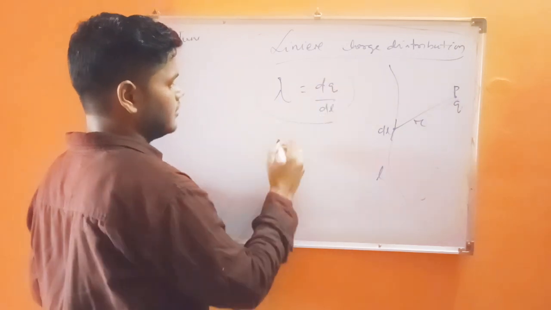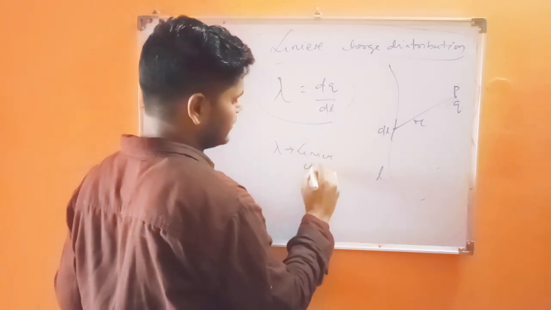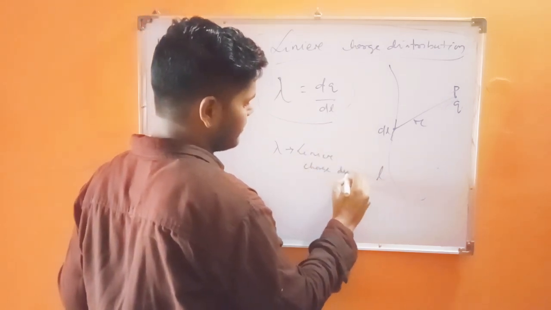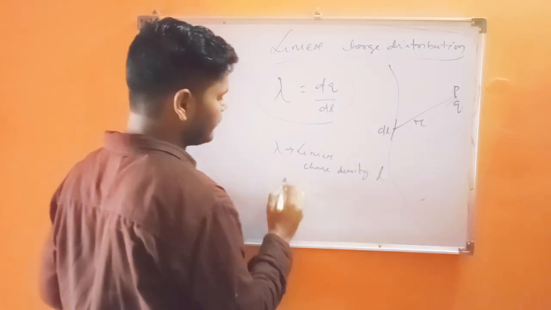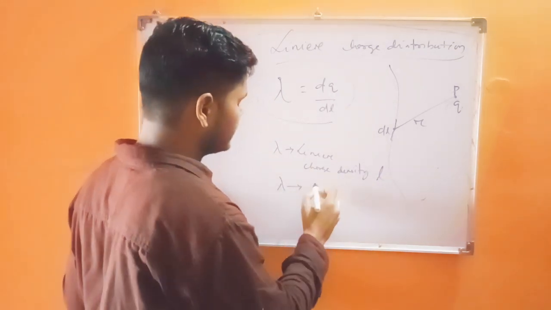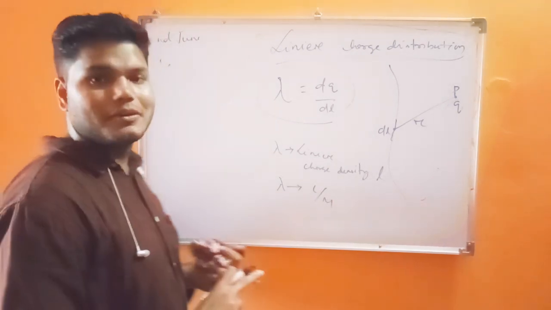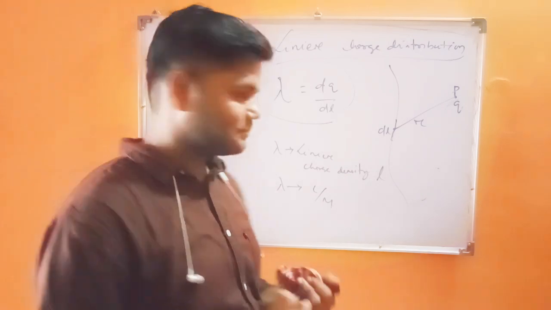Lambda is called the linear charge density. Lambda has the unit coulomb per meter.